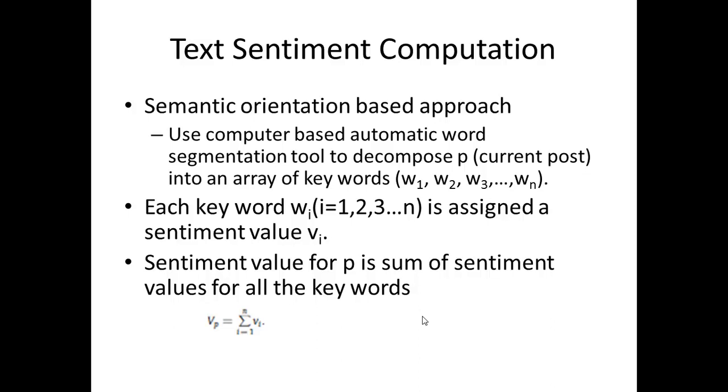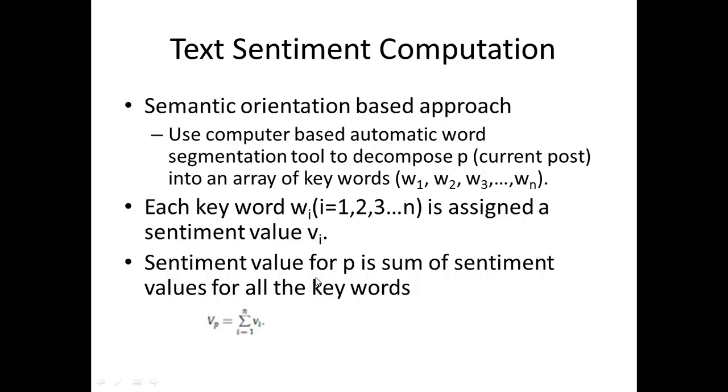To calculate the sentiment of the text, a semantic orientation based approach was used, where they use a computer-based automatic word segmentation tool to decompose the words in the current post and assign a value to each word, which is the sentiment value of that keyword.